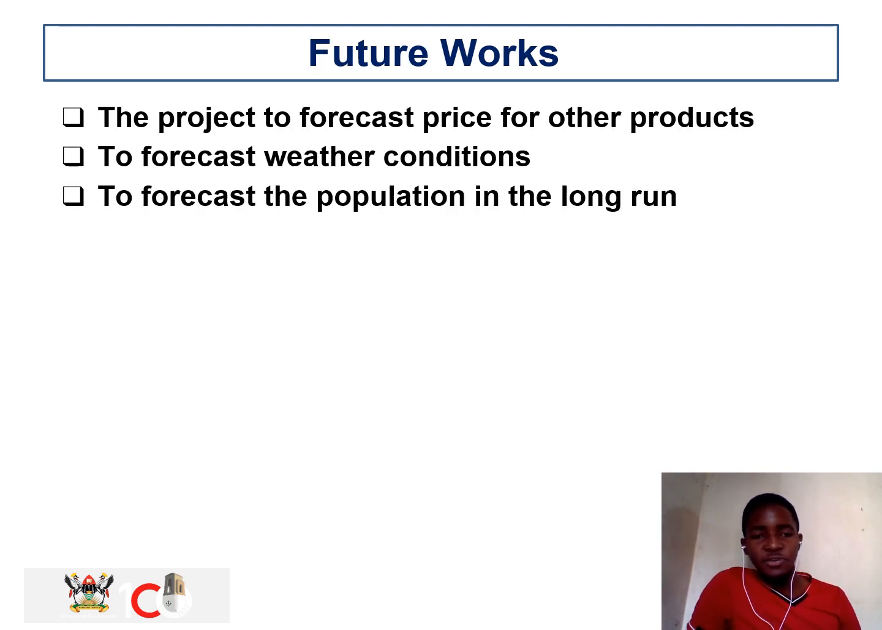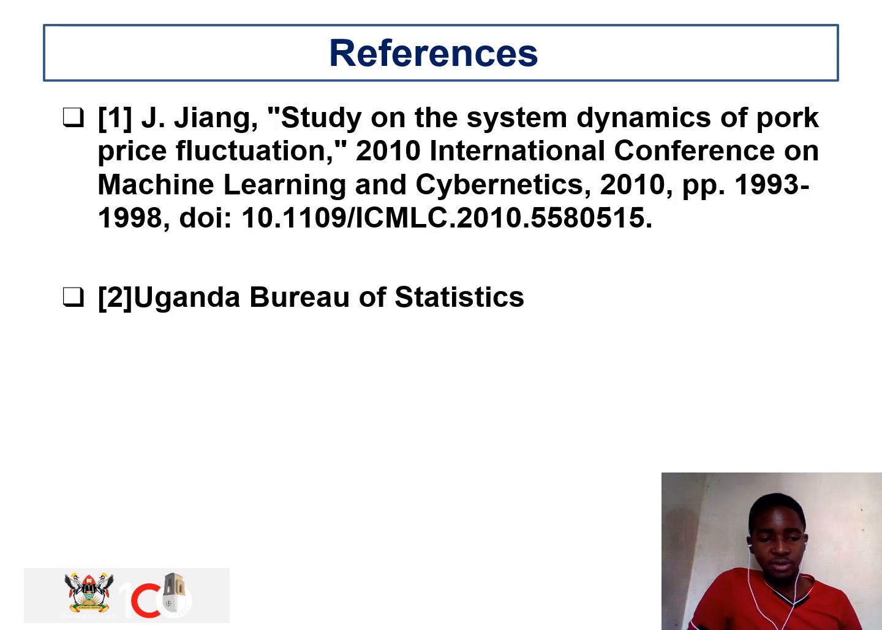Our future work will help our project forecast the prices of other products, such as shoes, bags, or anything else, as long as it is related to price. The second future work is to implement weather conditions as one of the factors affecting food prices. The third one is to forecast the population in the long run.